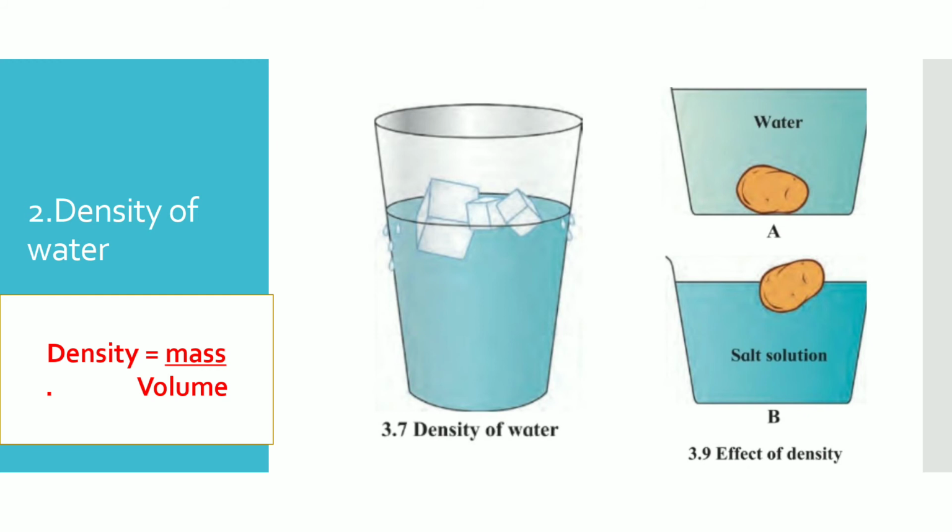Because when salt dissolves in the water, the density of water increases and the potato becomes lighter than the density of the salt solution. So the potato floats on the water.